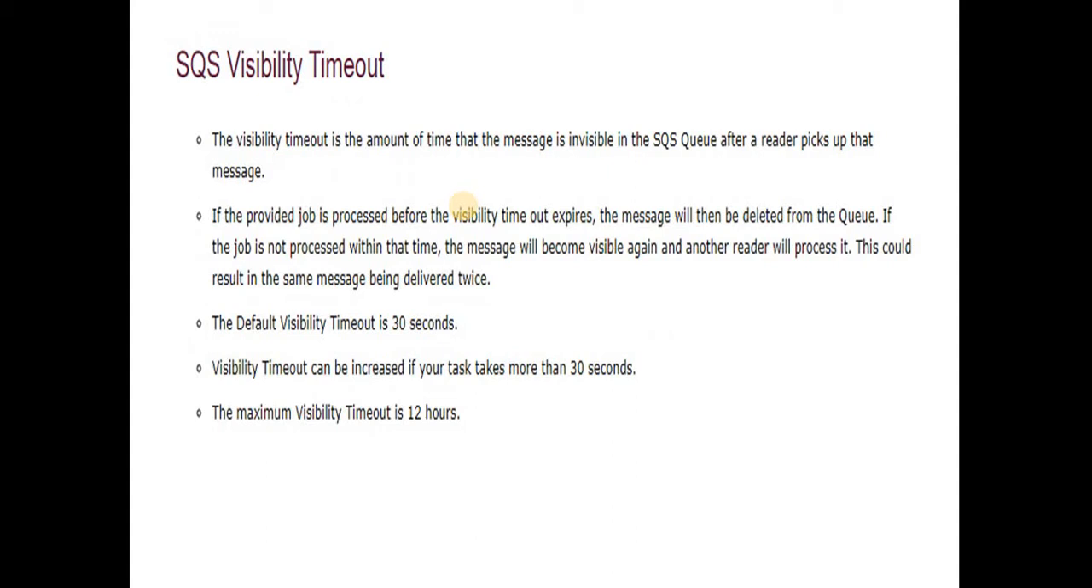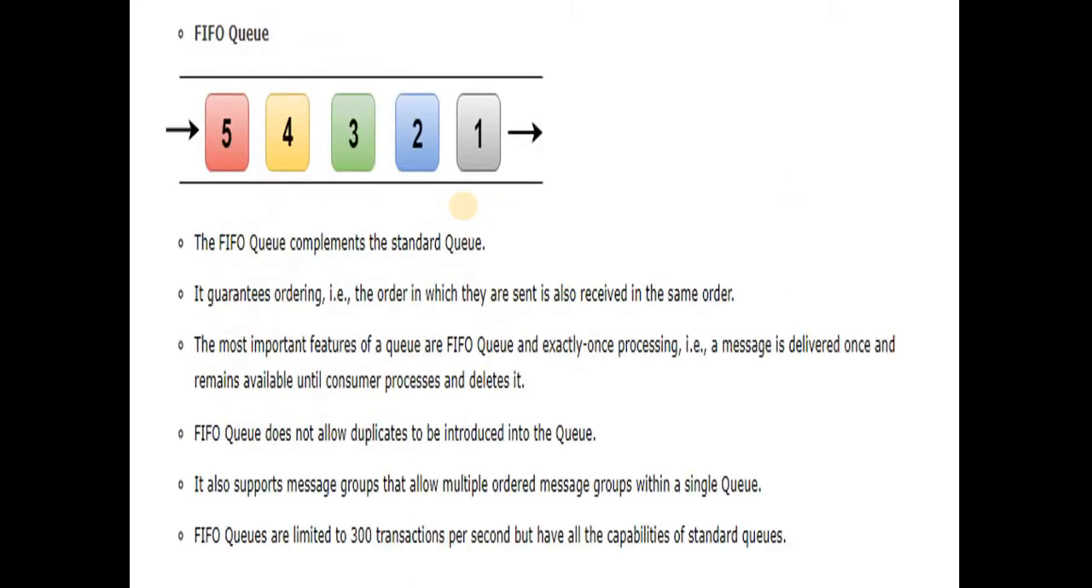There is one property related to queues, that is the SQS visibility timeout. Visibility timeout is the amount of time that a message is invisible in the SQS queue after any service or reader picks up that message. It means like here in the example, if message number 1 is picked up by any service, it will be invisible inside the queue until the message is processed by that particular service. If that time passes and the service fails to process the message for any reason, then after the visibility timeout passes, this message will again be visible in the queue.